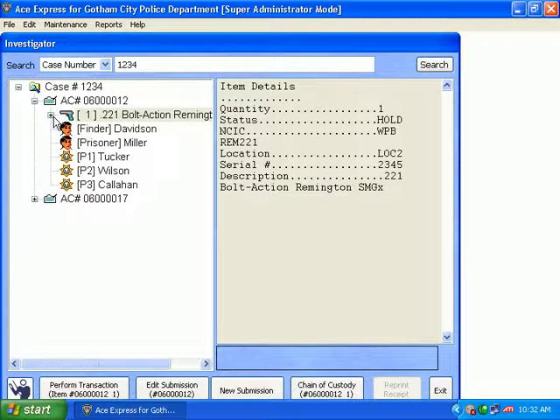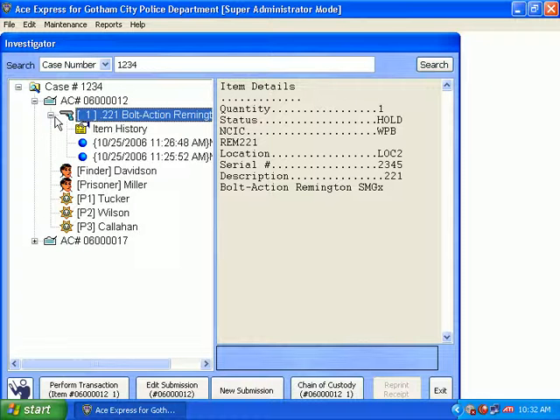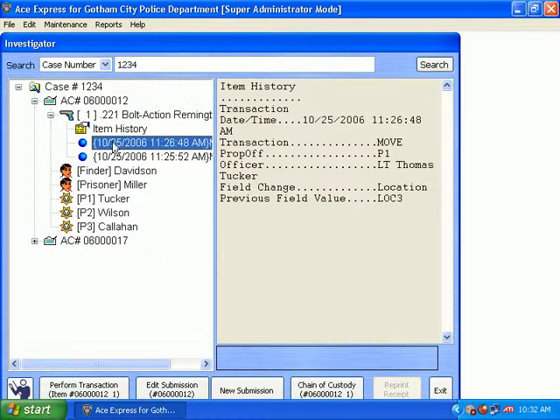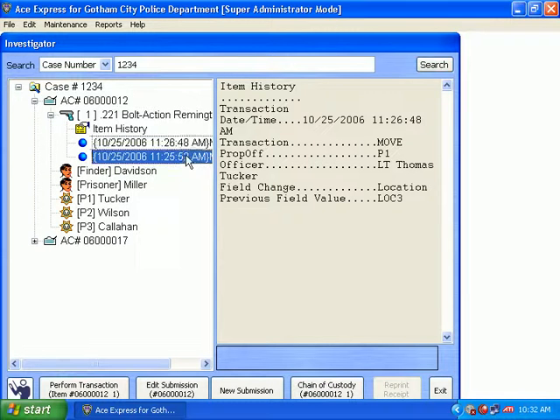This plus symbol here shows that there might be some item history associated with the item. Anytime an item is entered into ACE Express, the item might go through several transactions before it goes out of the system. Here we can see what transactions occurred against this item. Just click here and you can see the item history: the transaction, the date and time, what transaction it was, and who did it. There's one and there's another one. Just 2 transactions on this item. Let's go ahead and close that up.